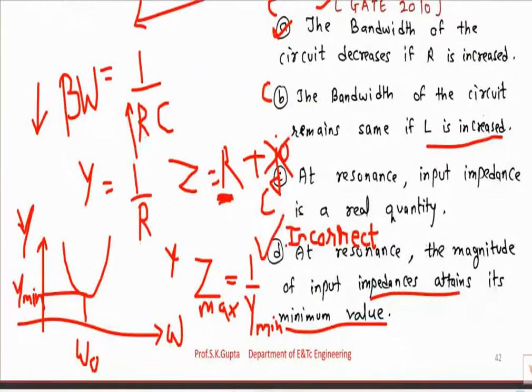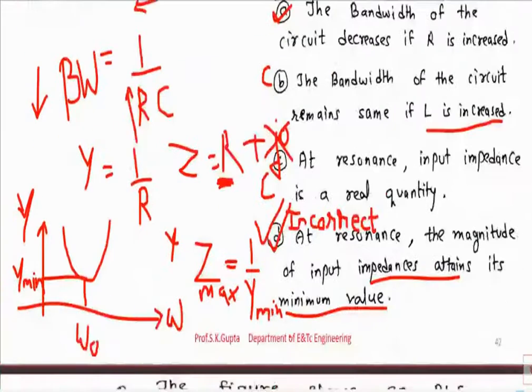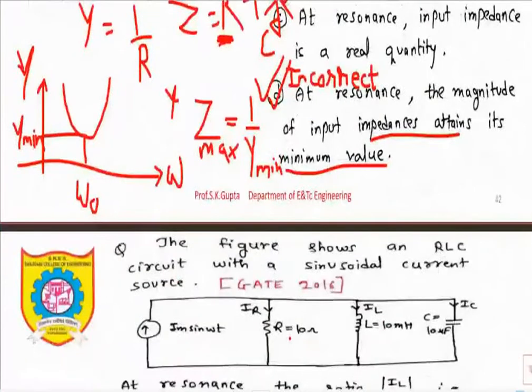As you can see, in the GATE examination you should be very clear with the formula. You should be very careful looking at the relationship. Inverse relationship is there, direct relationship is there, and accordingly you should identify the correct answer. So here we have identified which statement is incorrect and our answer for this question is D. Okay, so let's look at one more example.